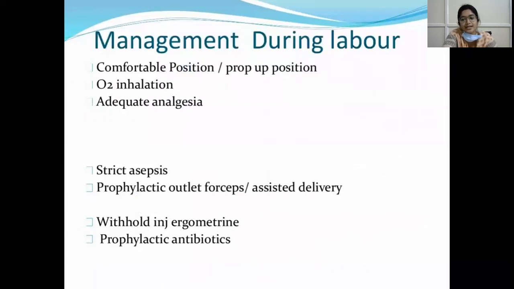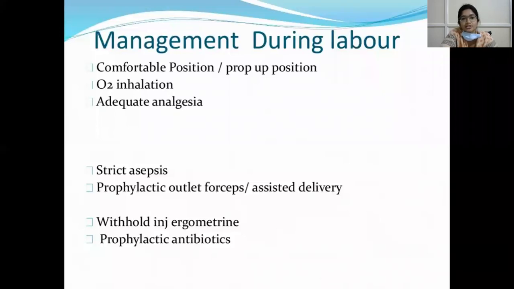So how do we manage the anemia, iron deficiency anemia, in an anemic patient during labor? Patient should be kept in a comfortable position, that is propped up position. Usually what we advise throughout the pregnancy is that the patient should lie in left lateral position to prevent pressure upon the inferior vena cava. And here during labor, we will ask her to sit in a comfortable or propped up position, with 45 degrees inclination from the bottom.